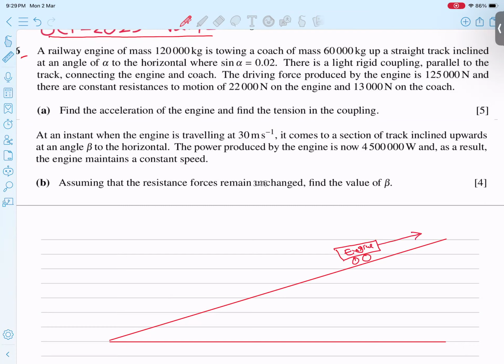This is the applied force, and this is the connecting bar between them, and this is the coach. Whenever two particles are connected, there is tension towards each other, that is for sure. Now this is angle alpha.